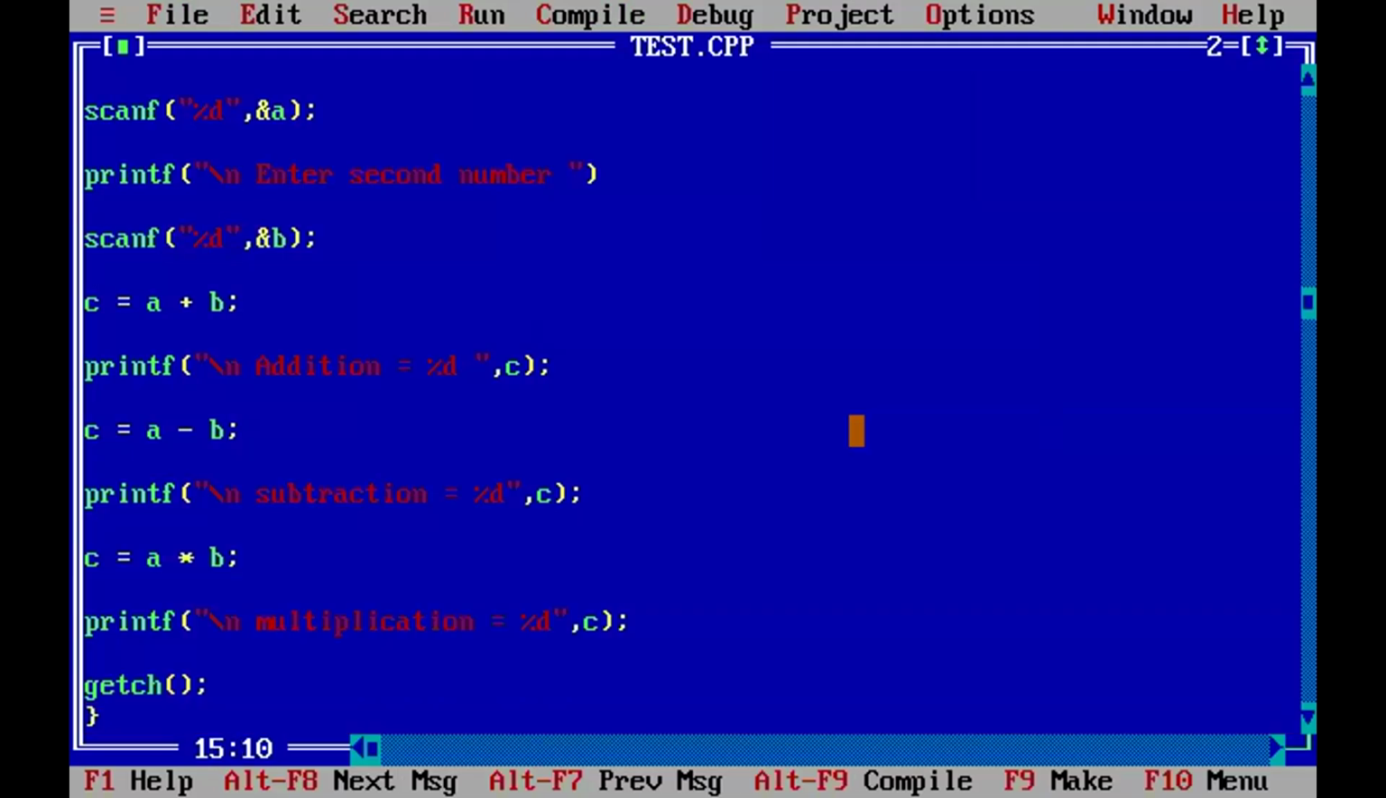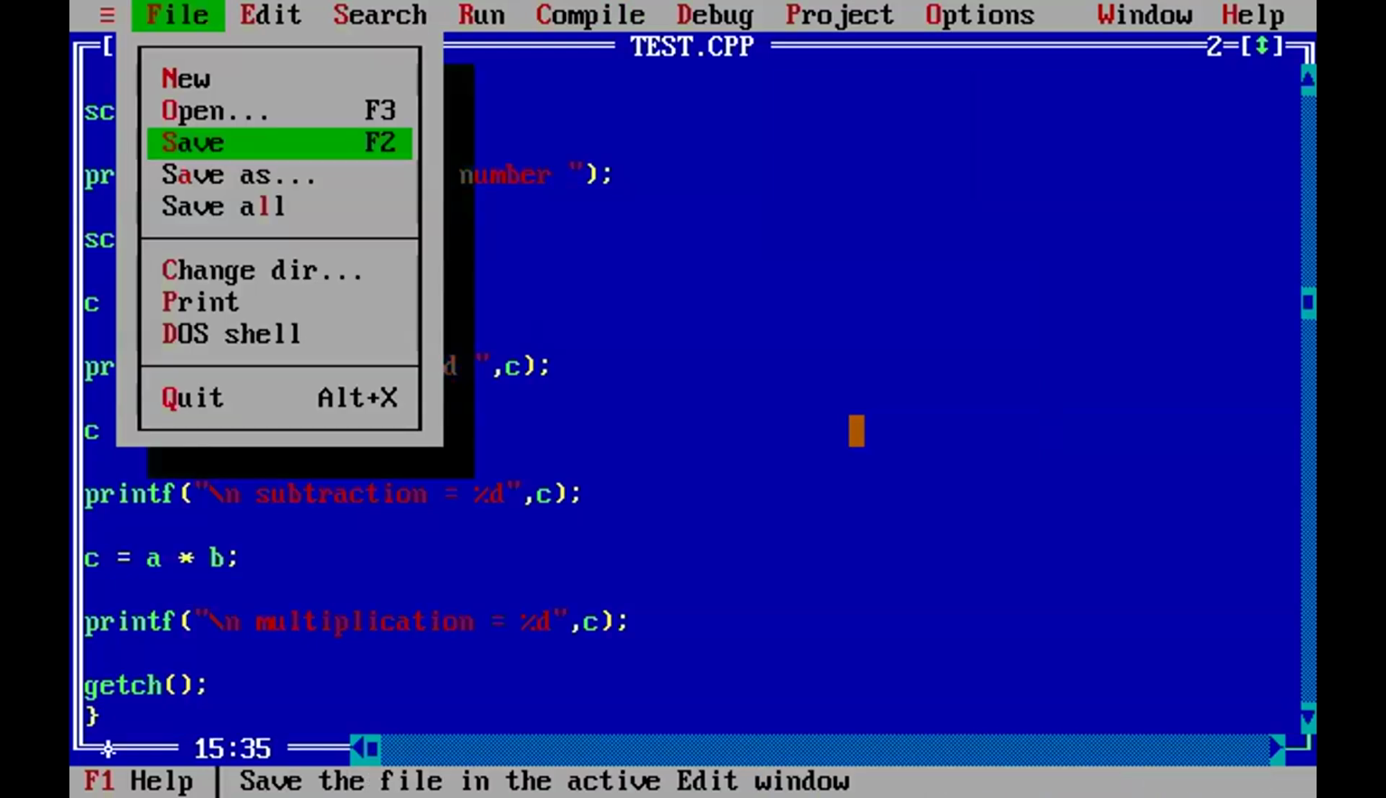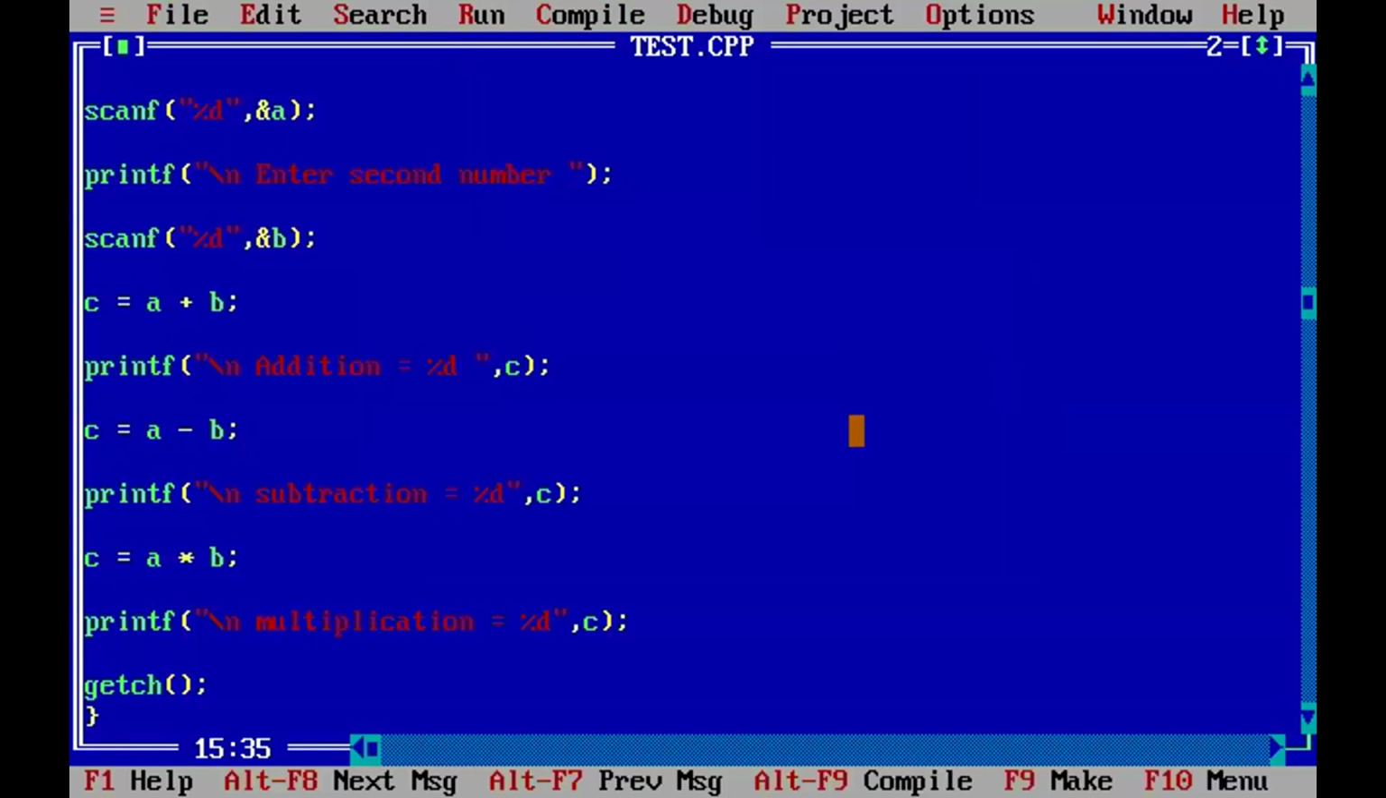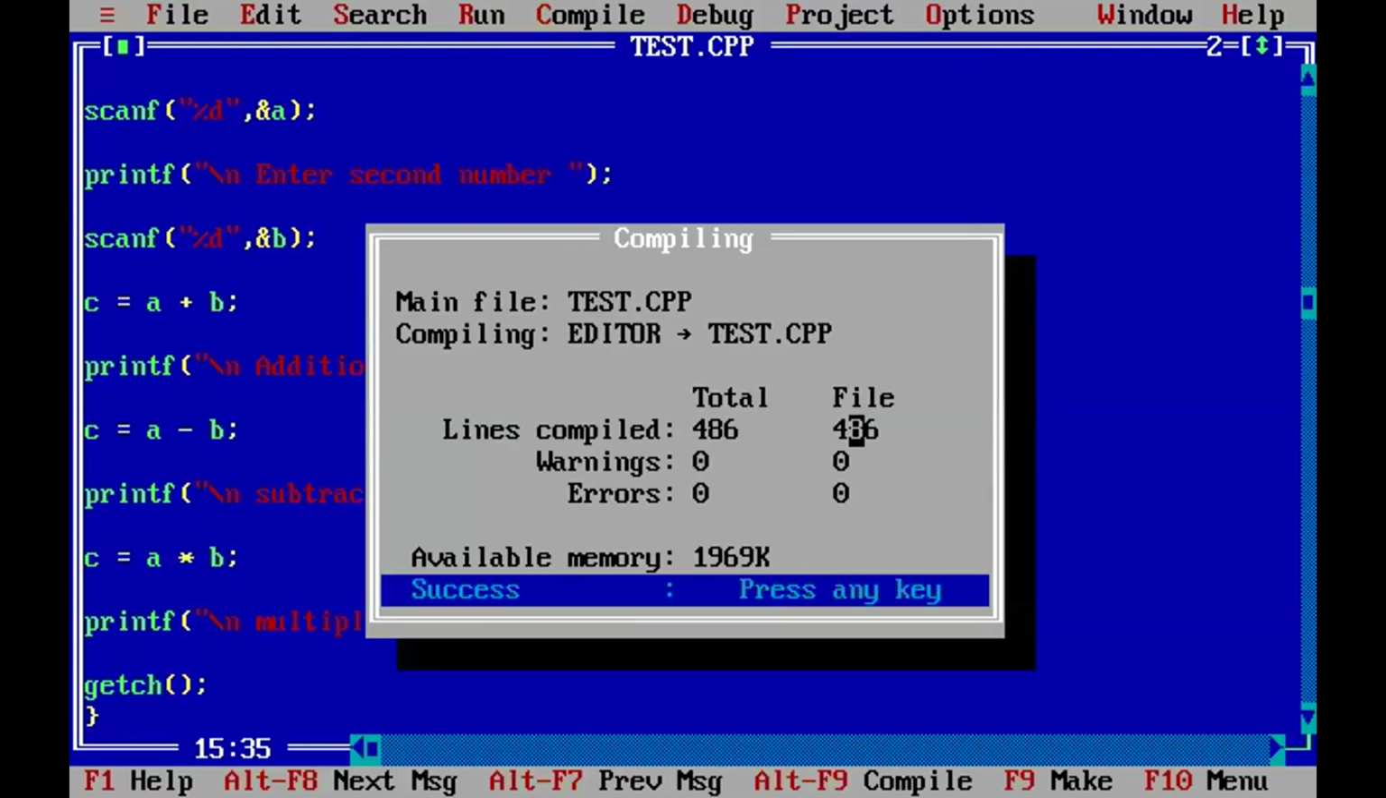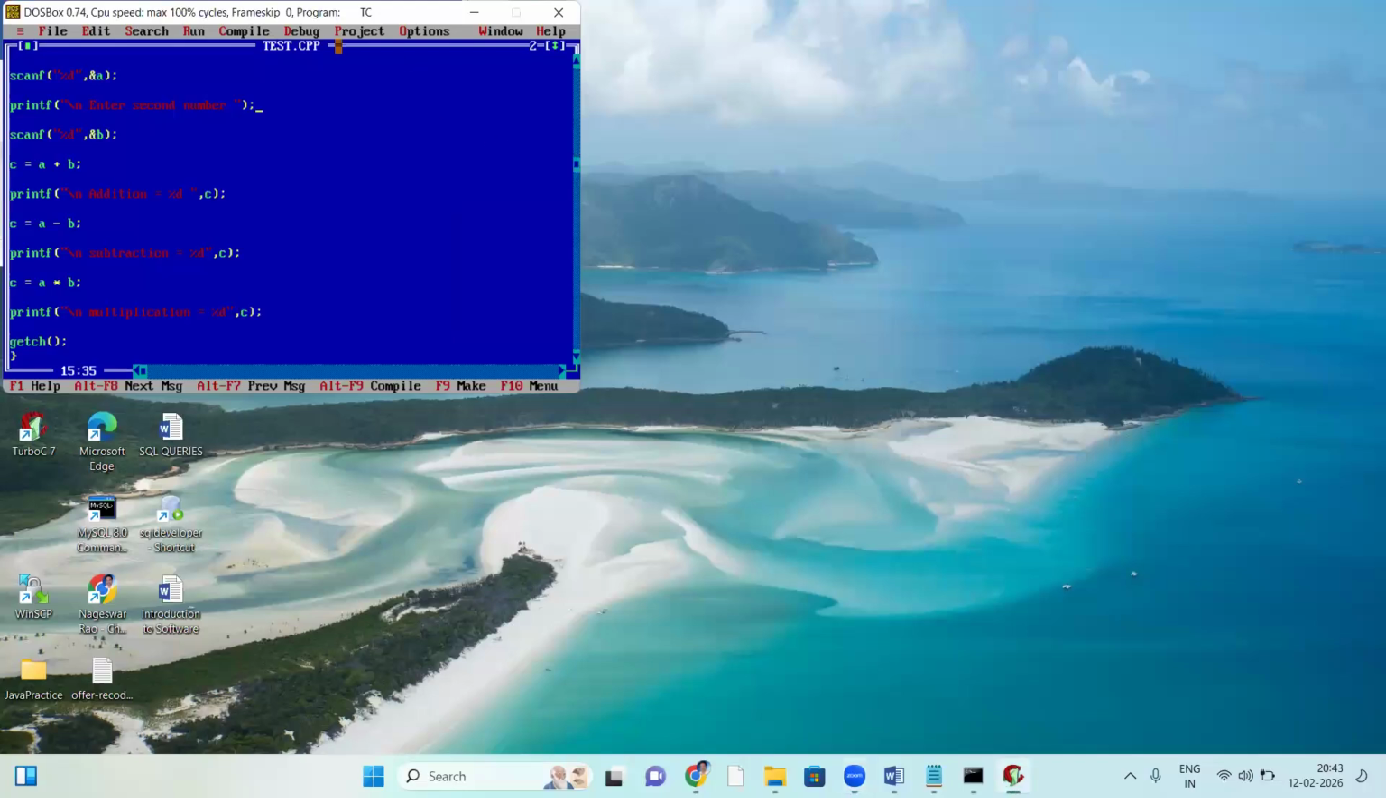Here, a semicolon is missing in the print statement. Semicolon missing. Save it. Yes, overwrite. Now compile, recompile. Success, right? After success, now run it here.